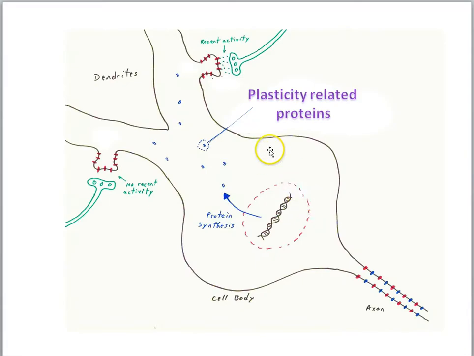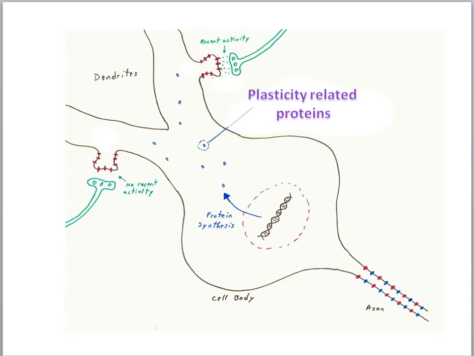Now, you'll recall from last time we said that activity at a synapse, if it's a sufficiently high frequency stimulation here, can generate early LTP and then late LTP. But the late LTP requires protein synthesis. It's as if these plasticity related proteins have to then diffuse back out to the relevant synapses to help make long-lasting modifications of the synapse. If there was no activity at a synapse, then that synapse will not enjoy LTP.